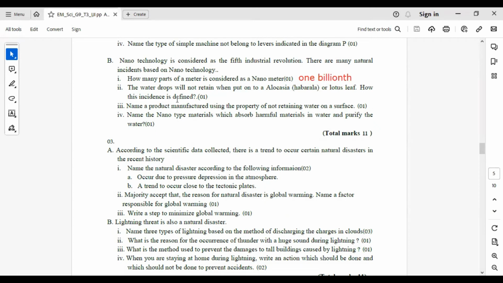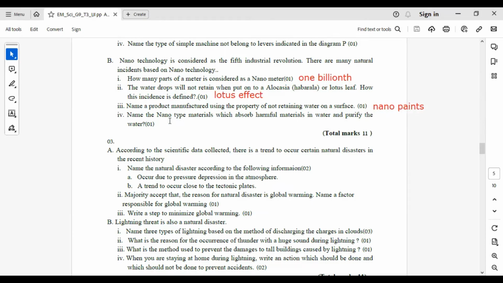The water drops will not retain when put on an umbrella or lotus leaf. How is this incident defined? We call it the lotus effect. Name a product manufactured using the property of not retaining water on a surface. Answer is nanopaints.